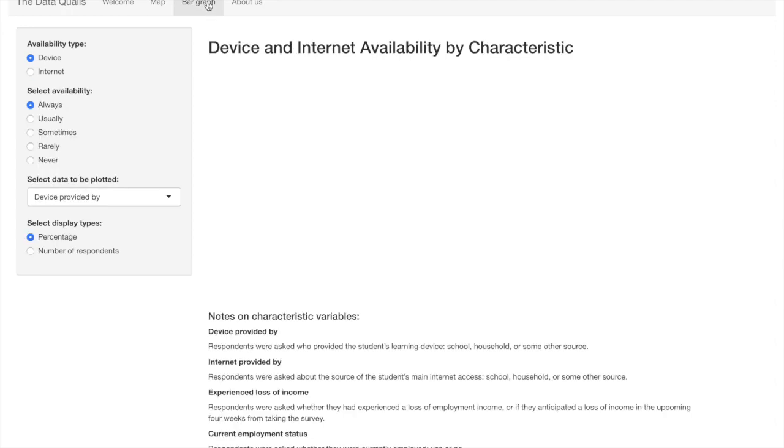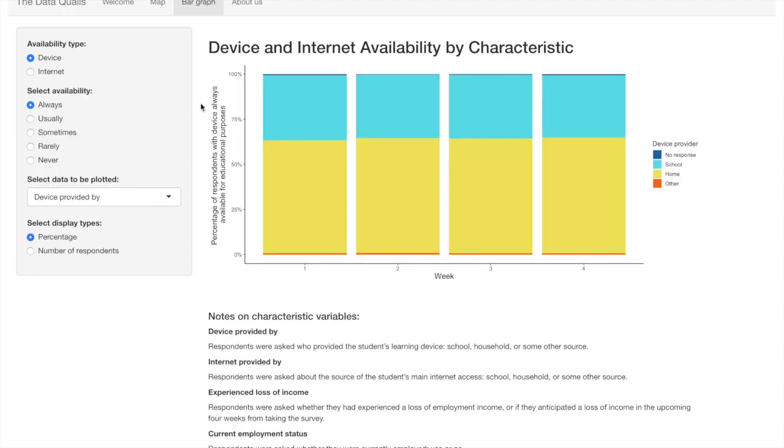Navigating to the Bar Graph tab shows device and internet availability by certain characteristics. This graph shows the distribution of device providers amongst respondents whose children always have access to a device. We can see the majority are provided by their own homes and a smaller portion by their school. We can also see this has stayed relatively constant from weeks 1 to 4.